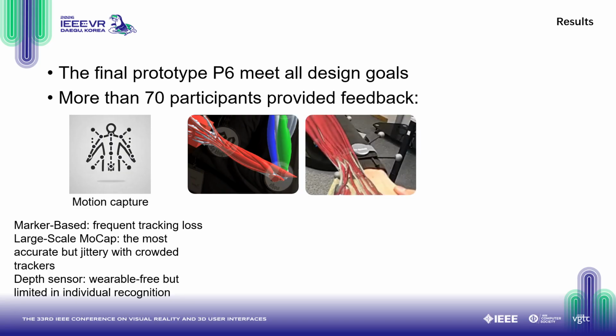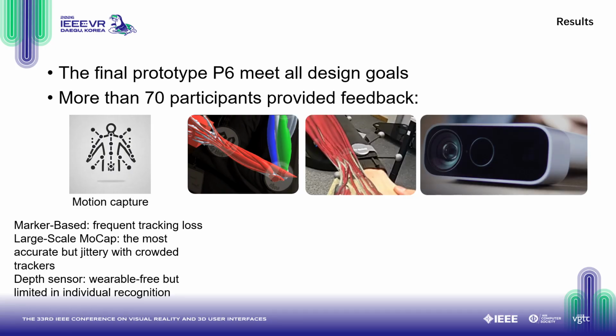The large-scale system, OptiTrack, was the most accurate but jittery with crowded trackers. The depth sensor offers wearable-free experience, but it cannot ensure accuracy when too many people in the same view. In a word, there is always a trade-off between accuracy, comfort, pervasiveness, and time latency.